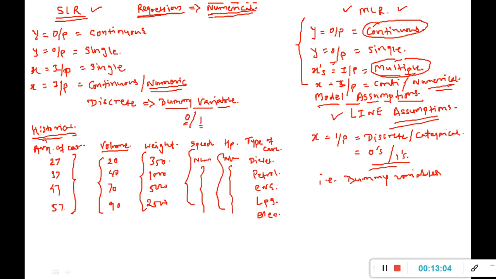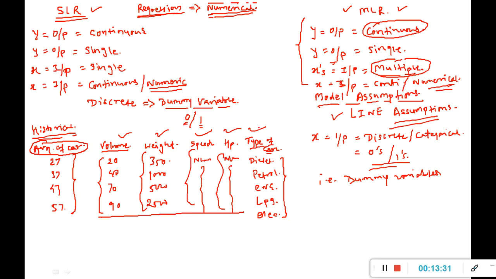So what happened over here is, all these are my continuous values. So my Y, my output variable, is continuous. Number one condition is achieved. Now there are multiple input variables. Total 5 variables are there, out of which 4 are continuous variables or in numerical formats, right? Now this is the variable which is type of car, which is not in continuous format or numerical format.